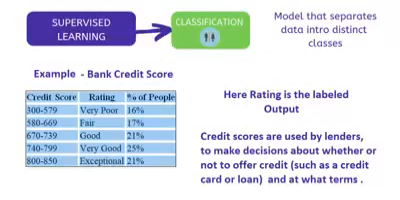Another example of supervised learning is the bank credit score. Here the rating is the labeled output. You can see that for a credit score of 300 to 579, the rating is very poor, 580 to 669 fair, 670 to 739 good, and so on. The percentage of people data is unnecessary here. Credit scores are used by lenders to decide whether or not to offer credit, such as a credit card or loan, and at what terms, conditions, and interest rate.